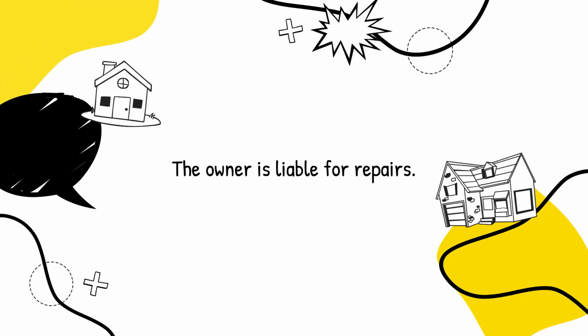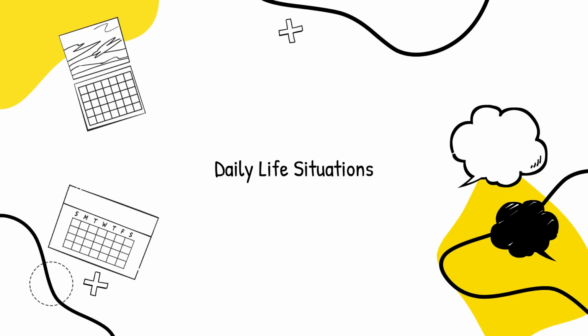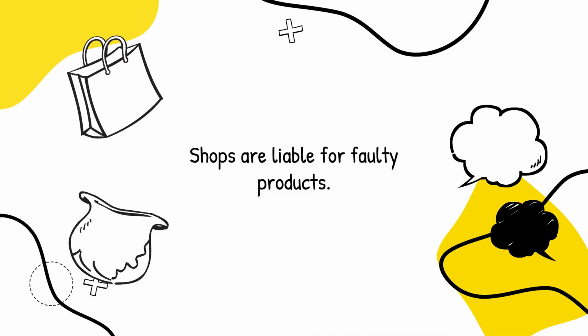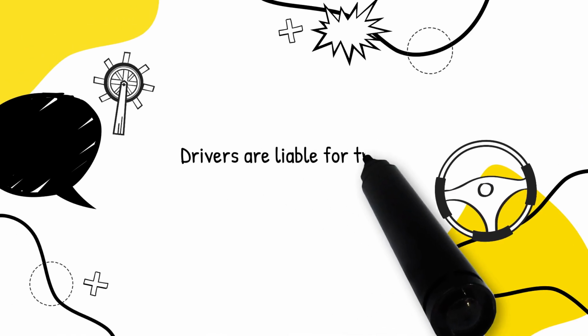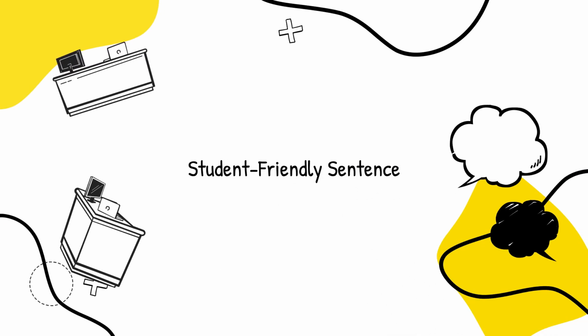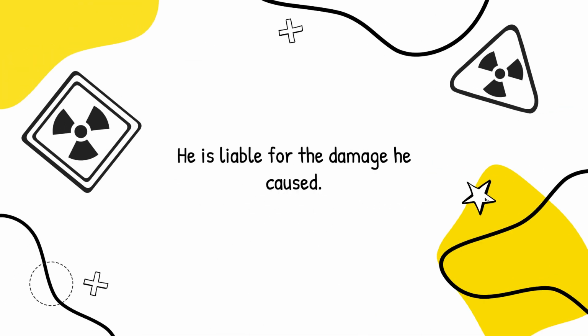The owner is liable for repairs. Daily life situations: Employers are liable for worker safety. Shops are liable for faulty products. Drivers are liable for traffic violations. Student-friendly sentence: He is liable for the damage he caused.